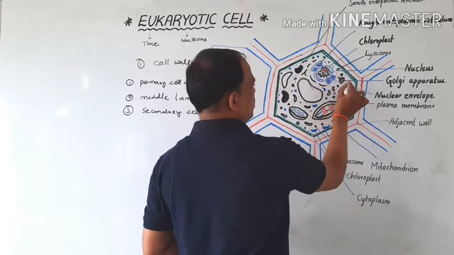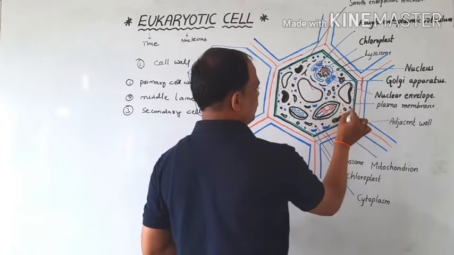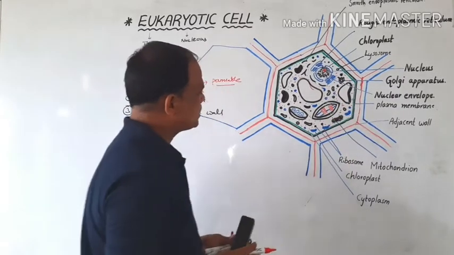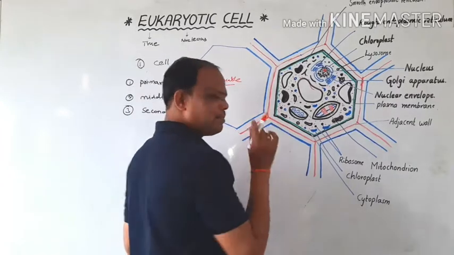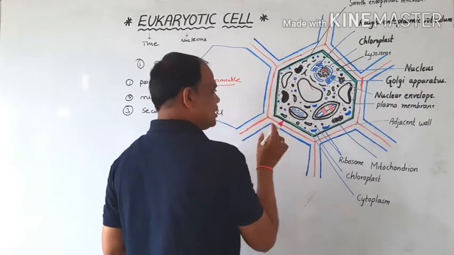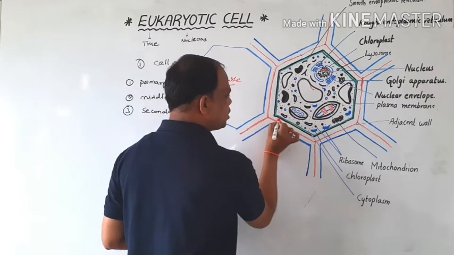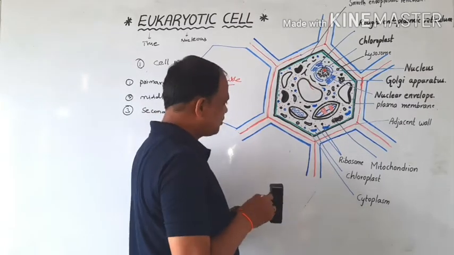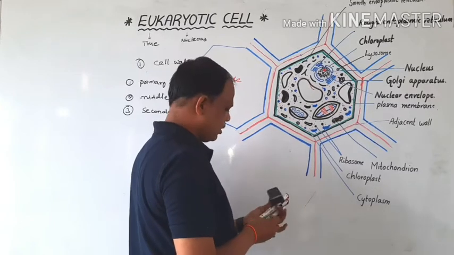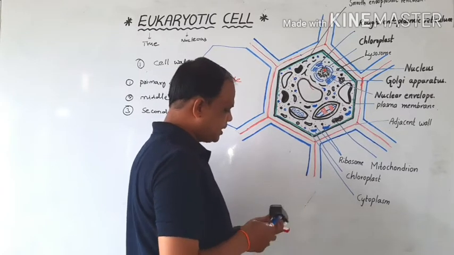Okay, right, this is the cytoplasm, and the cytoplasm secretes the cell wall. The cell wall grows beneath the primary cell wall.